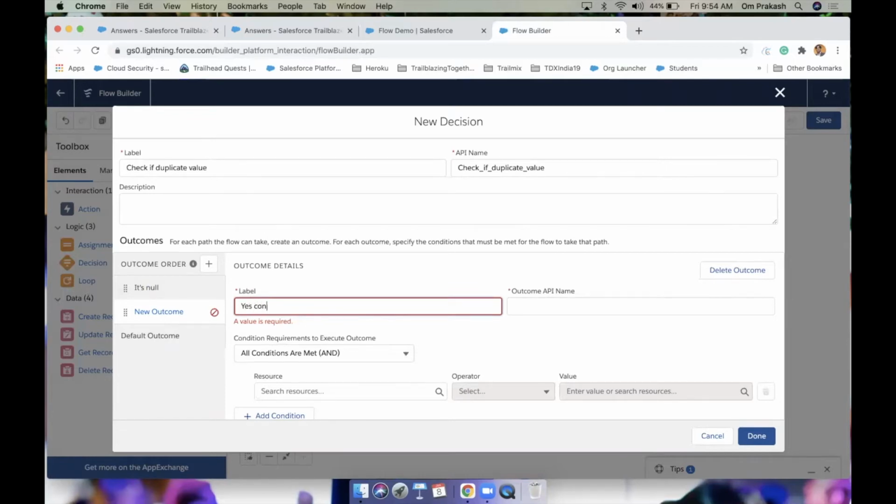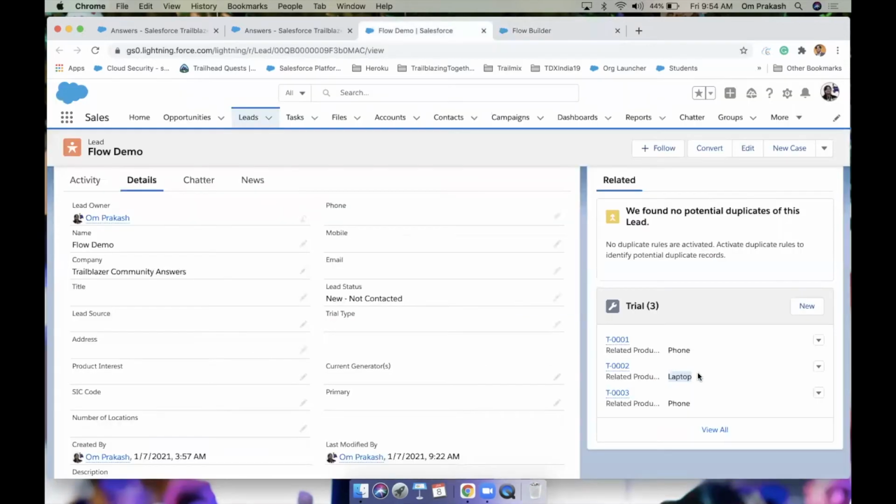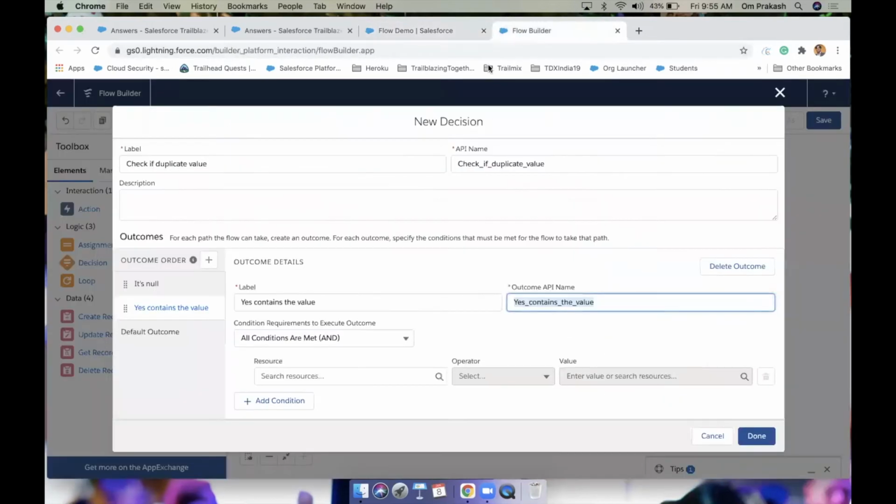Yes, it contains the value. It means we are going to check if that variable already has some value. If you think of it in a functional way, the first time that variable will be assigned phone, next time laptop, so phone comma laptop. Then what happens next? Phone. So before adding this phone, we check whether the variable, phone comma laptop, already contains this phone.